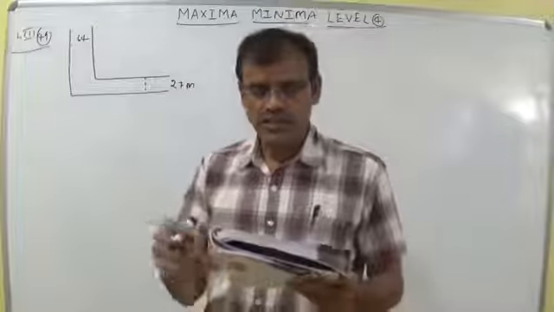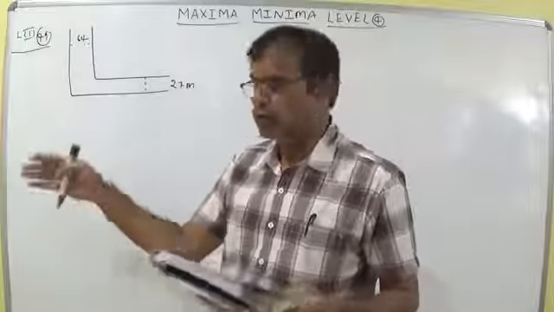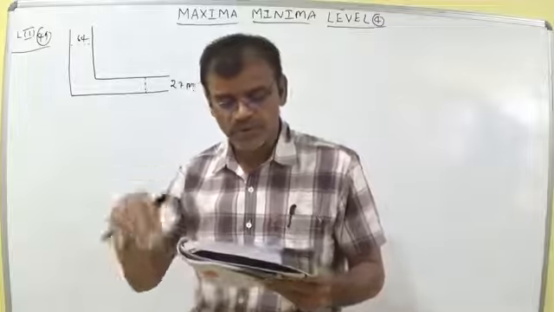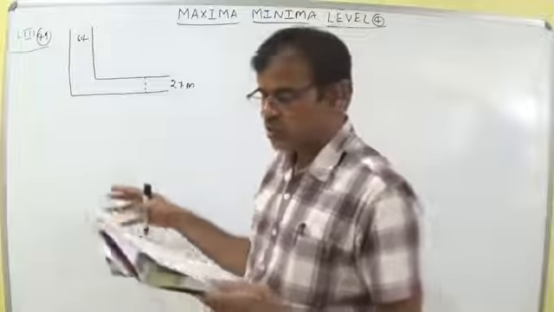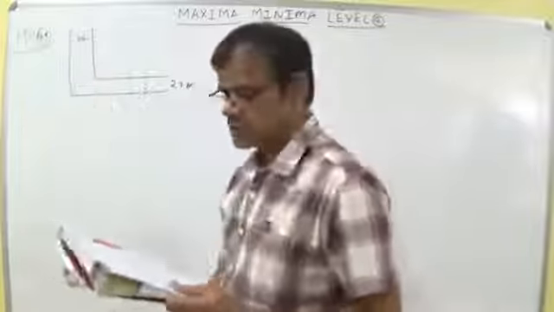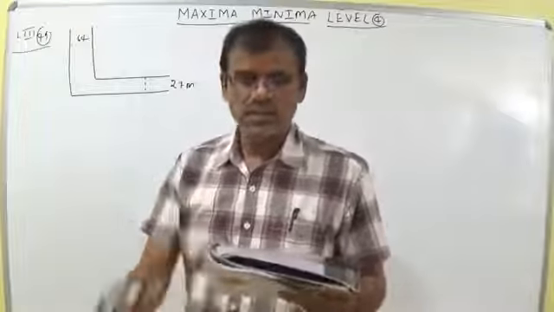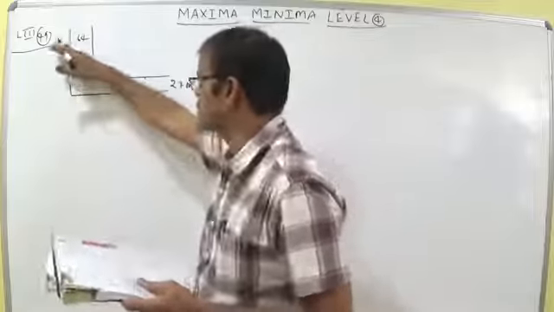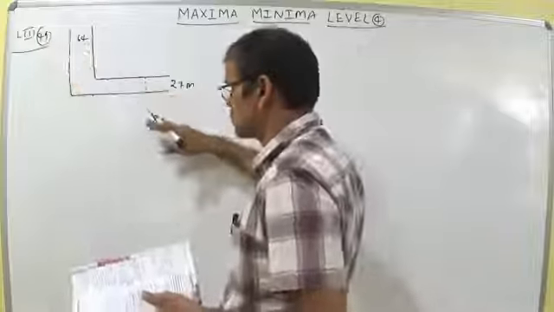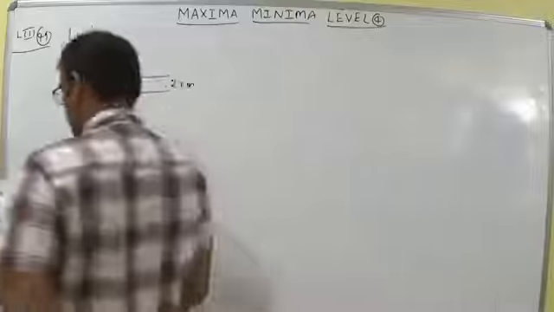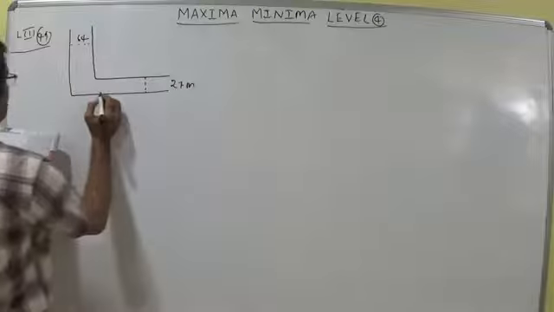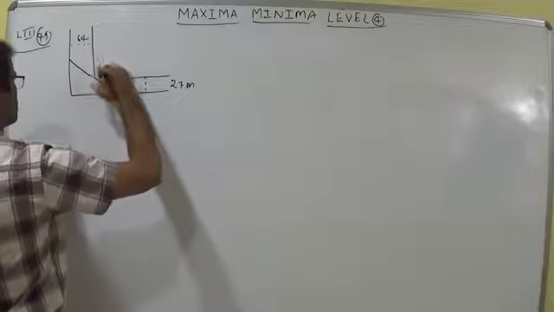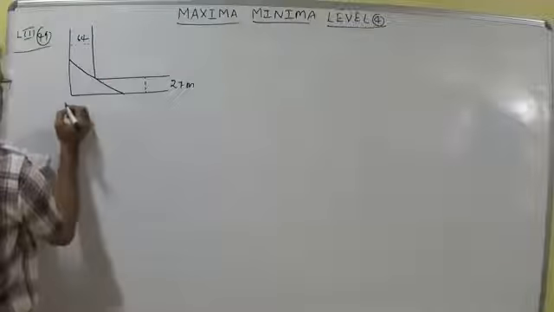What is the greatest length of the log that can be floated along this system? It depends upon the channels, which are prepared like this: a 64 meter channel and a 27 meter channel. The length of log that can be floated along this channel, what is the maximum length along this channel? We should calculate this maximum length.